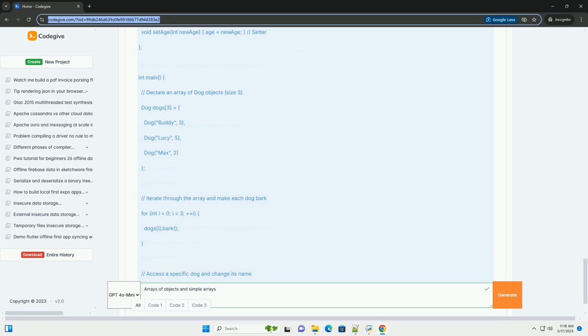5. Modifying objects: dogs[1].setName("Luna"); accesses the dog object at index 1 and uses the setName method to change its name. Important considerations, C++.